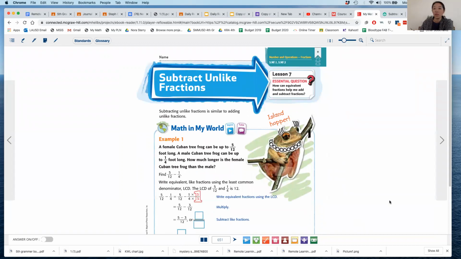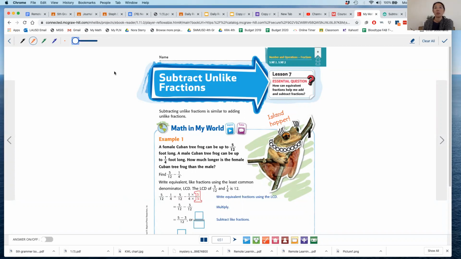All right, we're gonna continue on with subtracting fractions, but ones that do not have the same denominator. Okay, so remember we call those unlike fractions, right? So subtracting unlike fractions is similar to adding unlike fractions, right? We just have to do the opposite, subtract, and we have to find that common denominator.